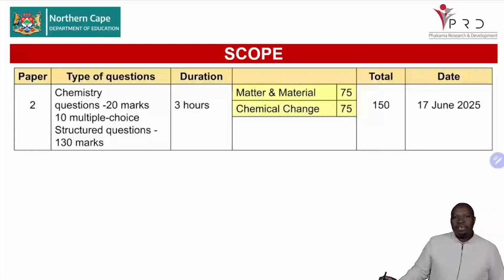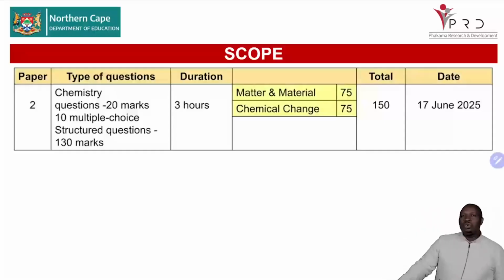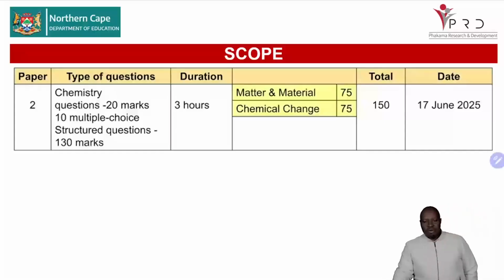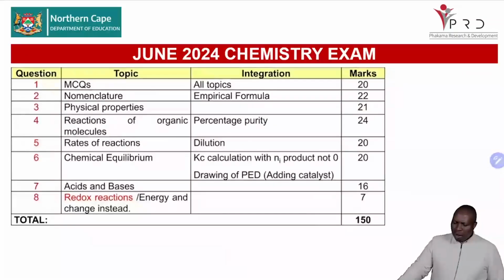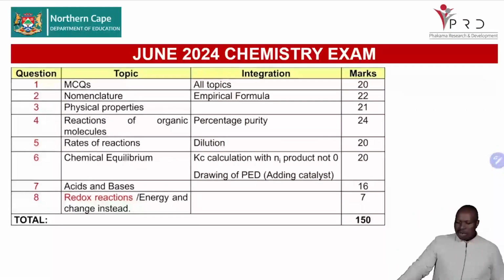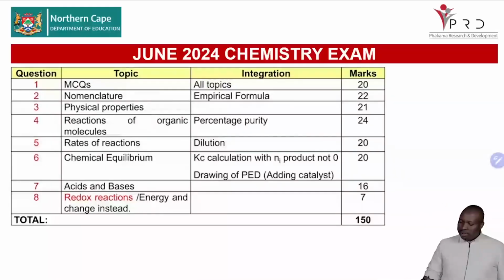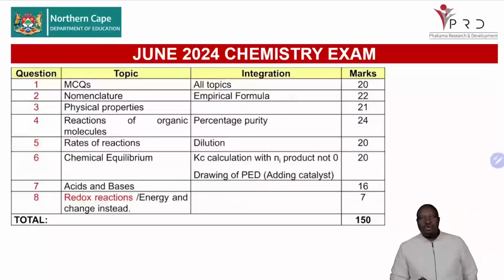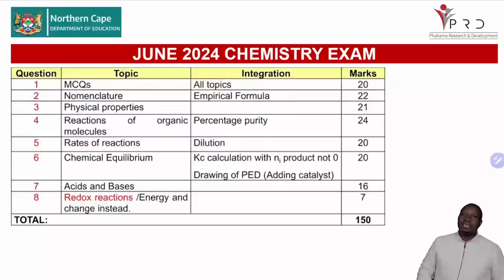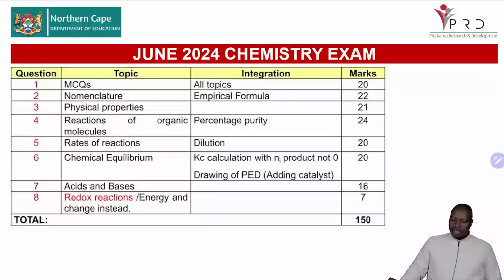And this session will be discussing skills as to how you go about answering questions, and then hoping that you will use those skills as you prepare for your second paper. Now, last year's paper, let's look at June 2024's chemistry exam. As I indicated, question 1 was multiple choice questions based on all the topics that I referred to: your organic molecules, your rates of reactions, your chemical equilibrium, your acids and bases, as well as your stoichiometric calculations.